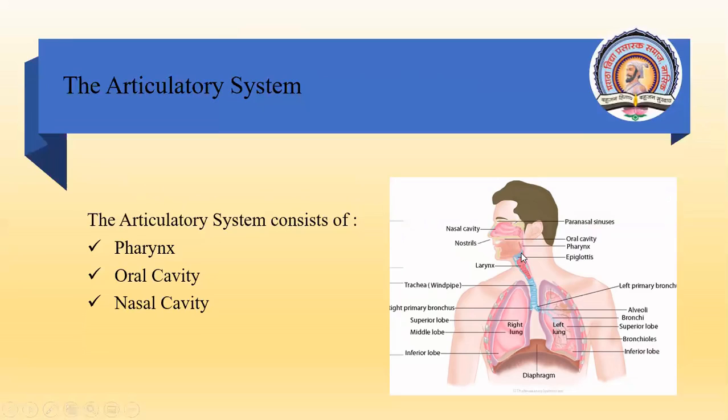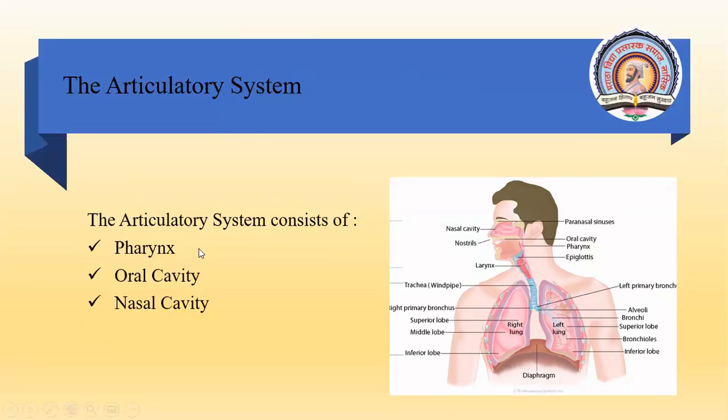It is situated at the top of the larynx. And then from there the air goes to the oral cavity and also through the nasal cavity. So the oral cavity, nasal cavity, and the pharynx, these three together form the articulatory system.